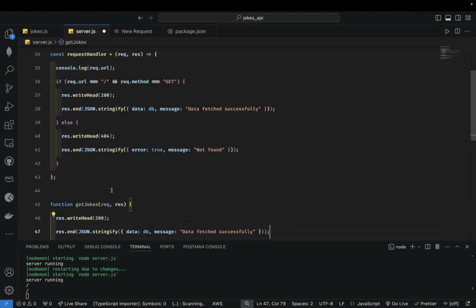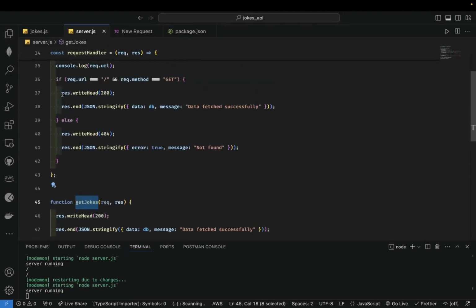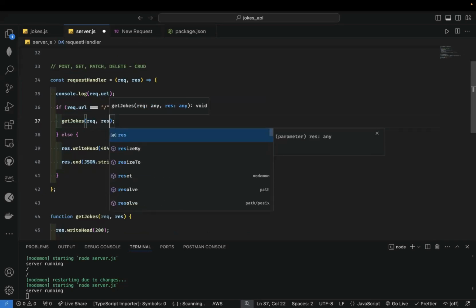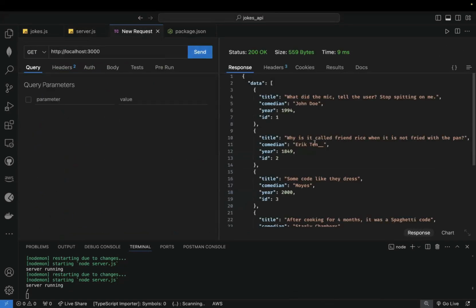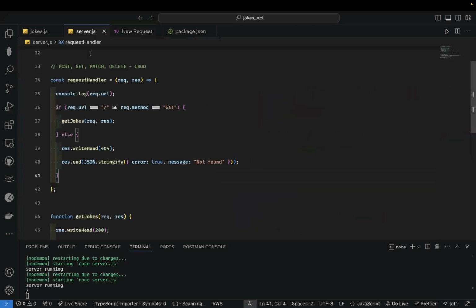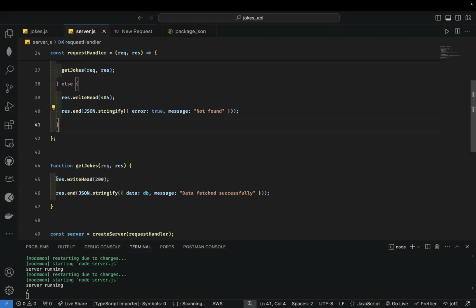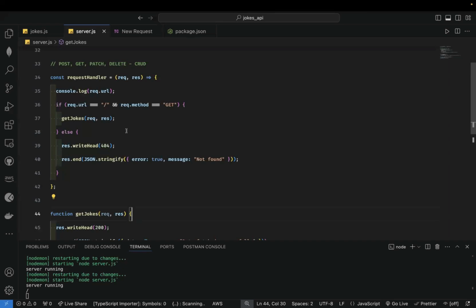So what we do is we're going to say if, then call getJokes. Let's save and see if this will still work. If I send, you see that it still works. But now we have made it cleaner. So that is it.